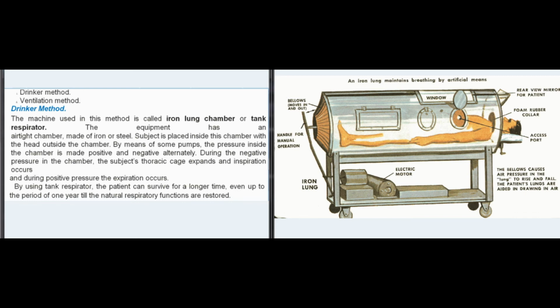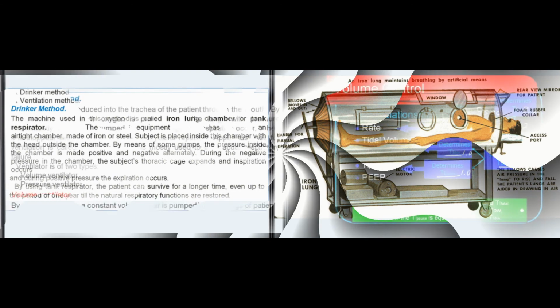The equipment has an airtight chamber, made of iron or steel. Subject is placed inside this chamber with the head outside the chamber. By means of some pumps, the pressure inside the chamber is made positive and negative alternately. During the negative pressure in the chamber, the subject's thoracic cage expands and inspiration occurs, and during positive pressure the expiration occurs. By using tank respirator, the patient can survive for a longer time, even up to the period of 1 year till the natural respiratory functions are restored.